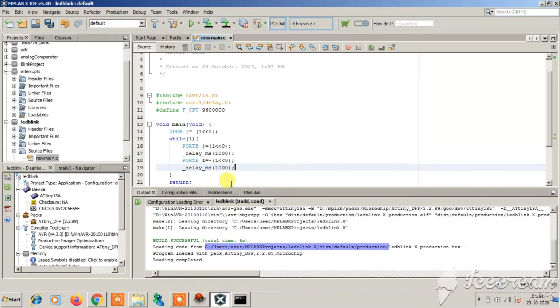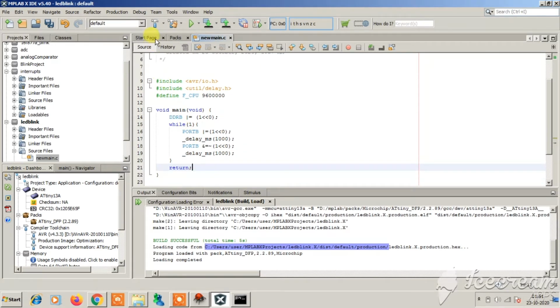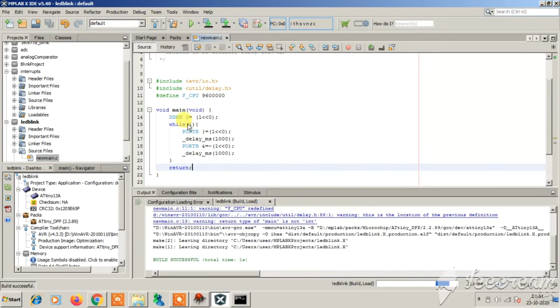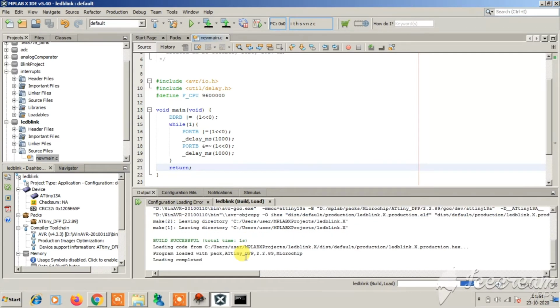So we have the complete code. We can use this hammer tool to compile. Let's see if there are any errors or not. So there are no errors, build successful.